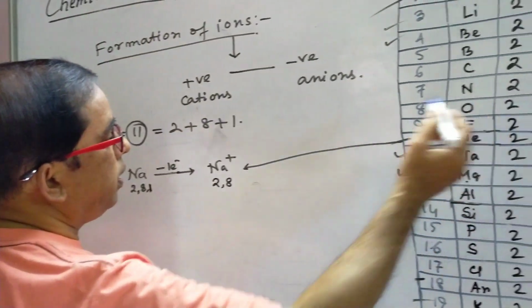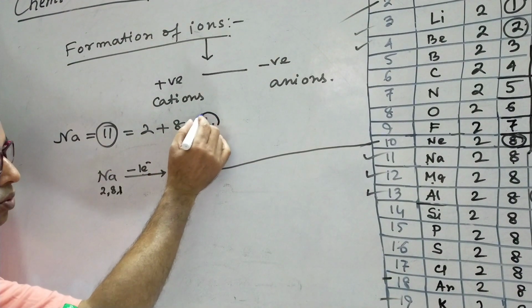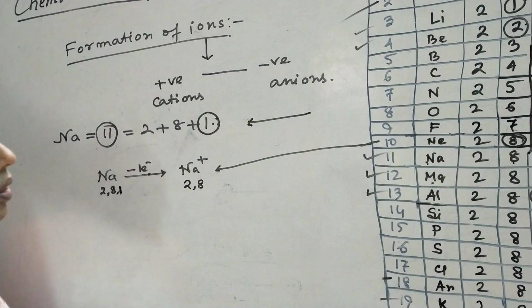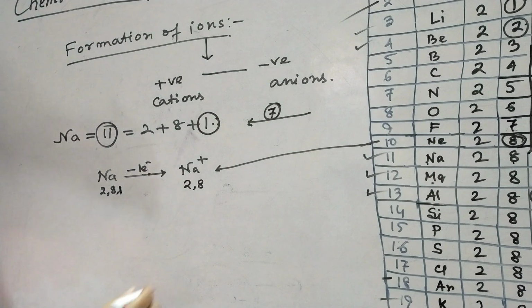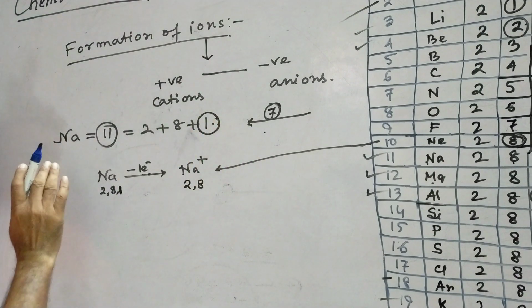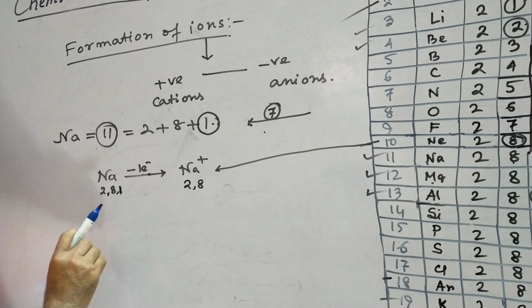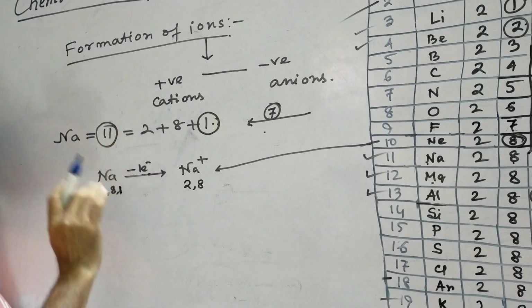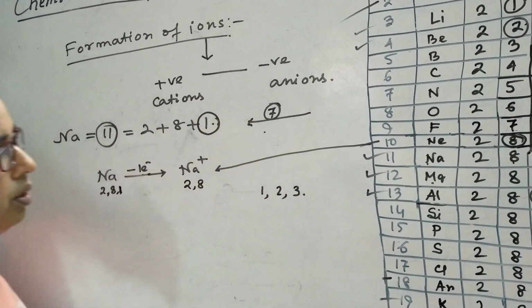That is 2, 8. But if sodium thinks of making 8 electrons in its outermost orbit by gaining, then it has to acquire at least 7 electrons. In case of energy consideration, that is not preferable. Actually, metals prefer to lose 1 or more electrons from the outermost orbit. This is the fact. The metals prefer to lose 1 or more electrons from the outermost orbit, where it contains either 1 electron or 2 electrons or 3 electrons.